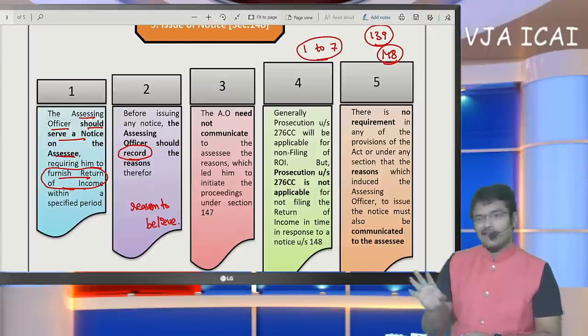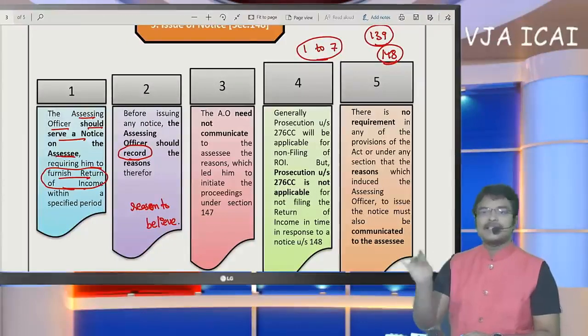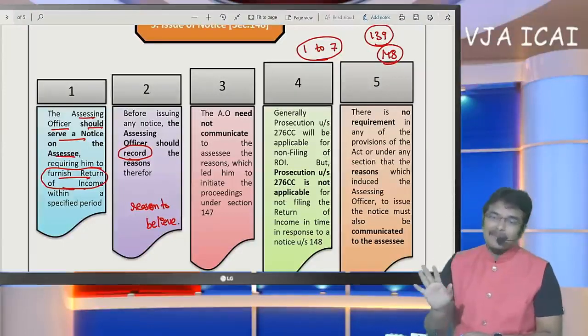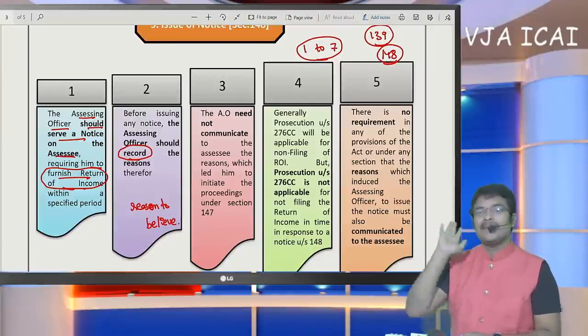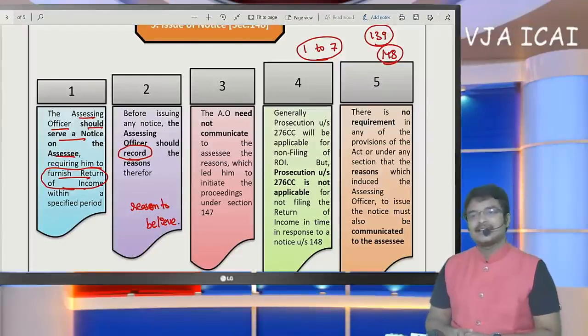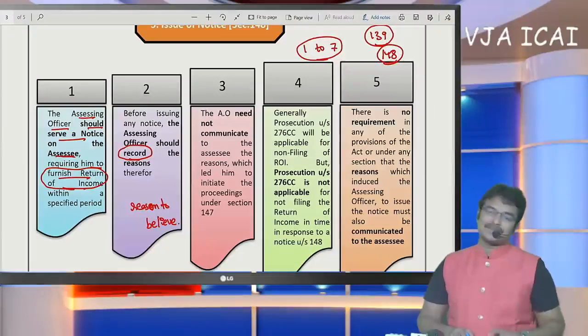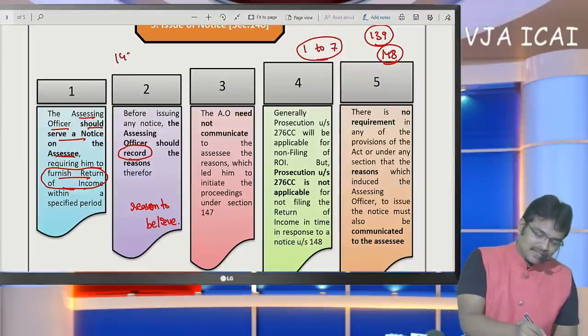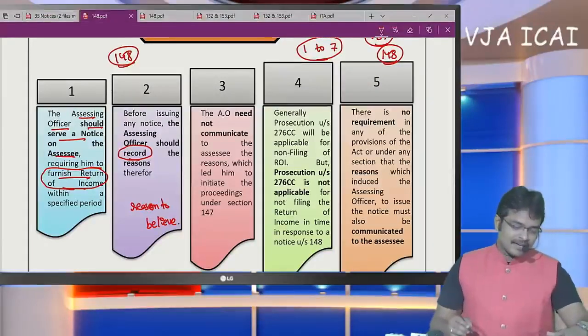No. Same head of income: salary, house property, PGBP, capital gain or other sources. Whatever may be, in the same head of income, you show it as income and file your return of income paying appropriate taxes. And after filing your return of income, now the assessment process starts. Sir, first we need to get notice from the assessing officer under section 148.